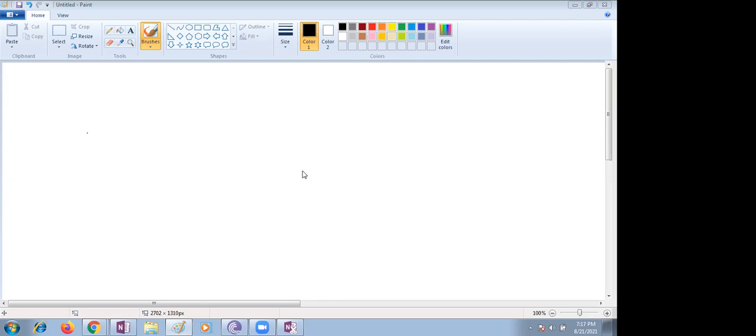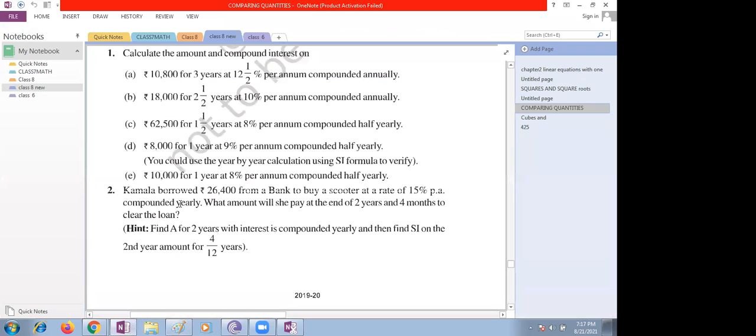Okay, let me hear from the others too. Some other students, ma'am, are getting different answers. Compound interest I got as 268.75. No, it is decimal points. You are taking 12%, children, but 12.5% is given in the question. Please check the question. It's 3 years, 12.5%.